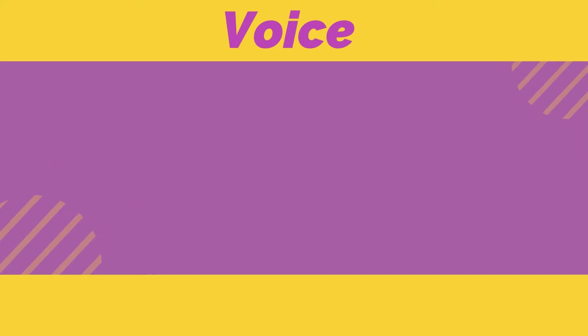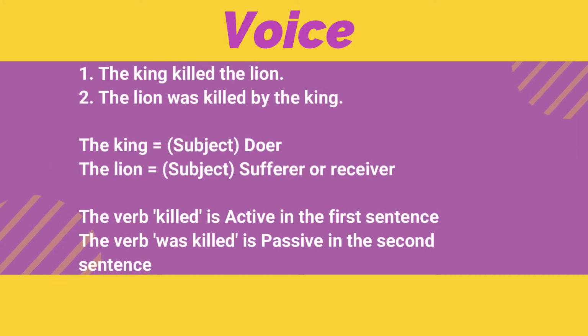Now let's observe the following sentences. The king killed the lion. The lion was killed by the king. You will see that both the sentences mean the same thing. But in the first sentence, the subject, the king, is the doer of the action killed. In the second sentence, the subject, the lion, is the sufferer or receiver of the action was killed.